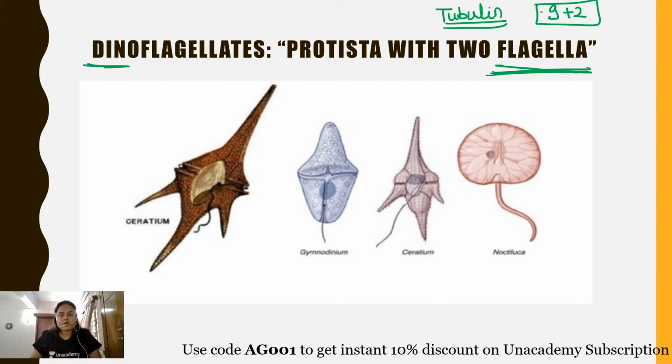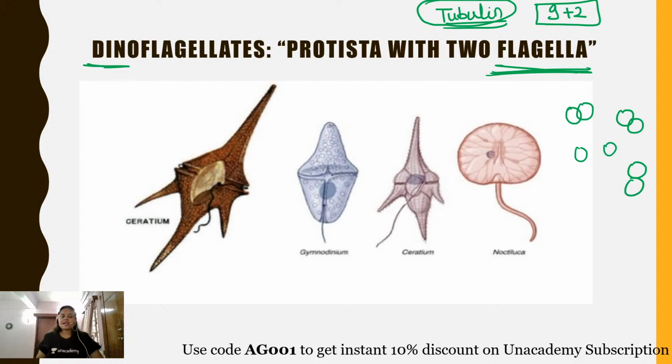This particular thing we already learned in the cell chapter. I'll be explaining this 9+2 arrangement in the cell chapter also, but what is this 9+2 arrangement? The tubulin proteins are arranged in the periphery in the doublet form, and two singlets are present in the center part. So 9 peripheral doublets and 2 singlets is the classical 9+2 arrangement of flagella, which is seen in case of eukaryotic flagella, and which is made up of a protein which is tubulin. So this is an important difference, my dear students, between eukaryotic and prokaryotic flagella.